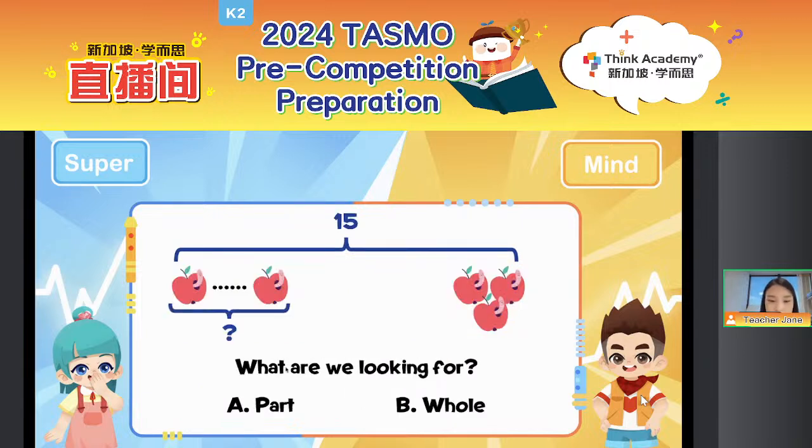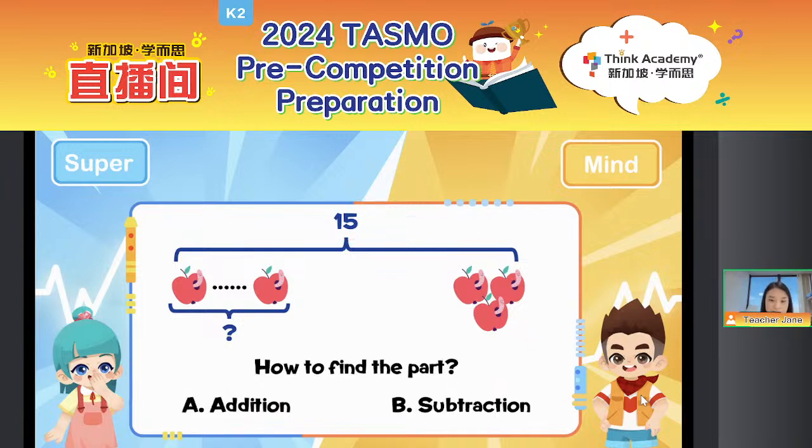Let's see. This time, what are we looking for? Part or whole? A or B? Yeah, we are looking for the part. Right? Good job, everyone. So we can see this time the 15 is the total. We know in total there are how many? This is the whole, right? And we also know one part of it. So this time we are looking for a missing part. Then, everyone, let's think about how we can find the part. Should we use addition or subtraction? Plus or minus? Addition or subtraction?